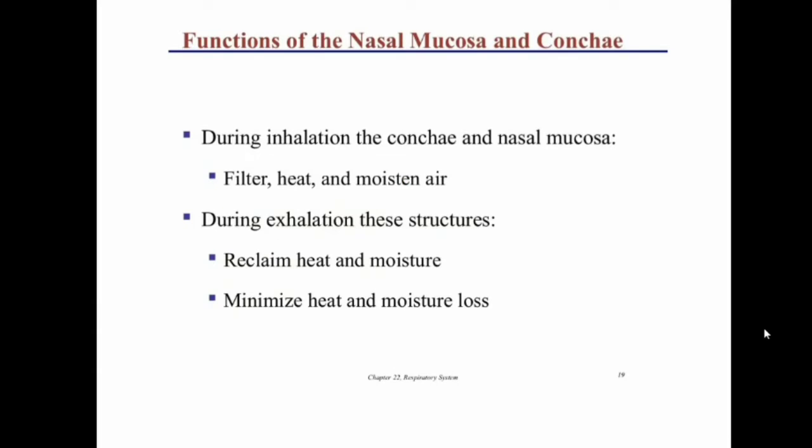Function of nasal mucosa and conchae. During inhalation, the conchae and nasal mucosa filter, heat and moisten the air. During exhalation, these structures reclaim heat and moisture, minimizing heat and moisture loss.